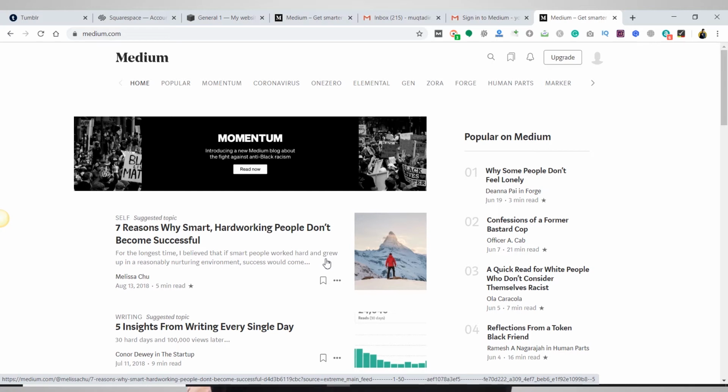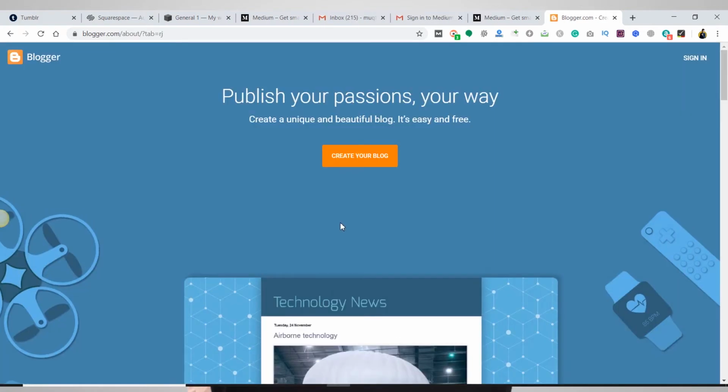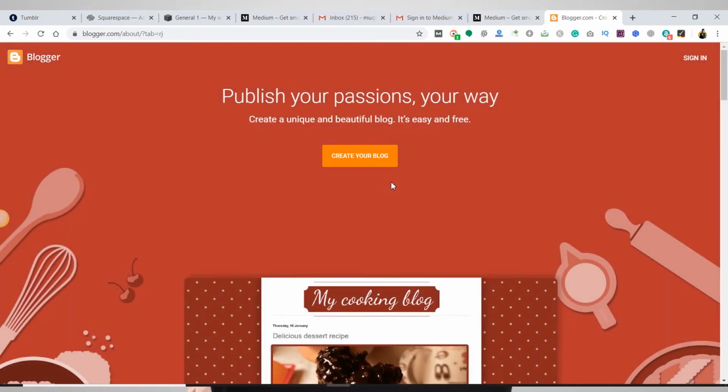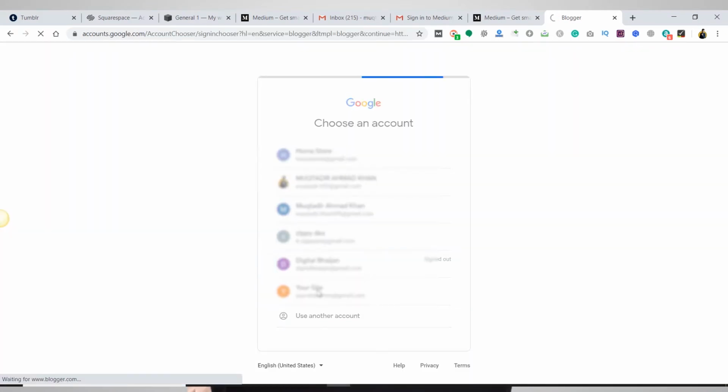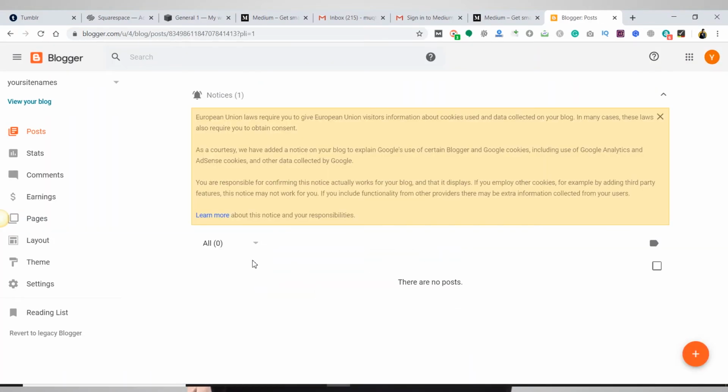Now let's move on to our fourth platform, a popular one, Blogger. This is what the Blogger platform looks like. You just need to sign in. You need to select a mail ID from here, and you will be logged into your blog. This blog is already created with the name yoursitenames.com.